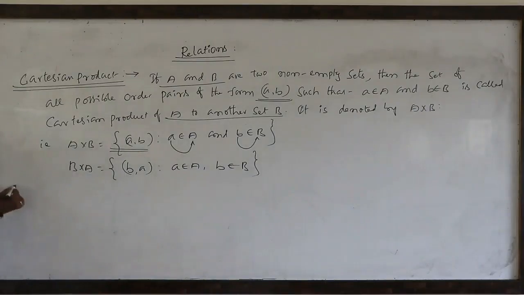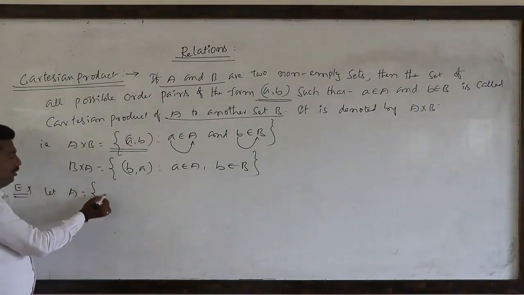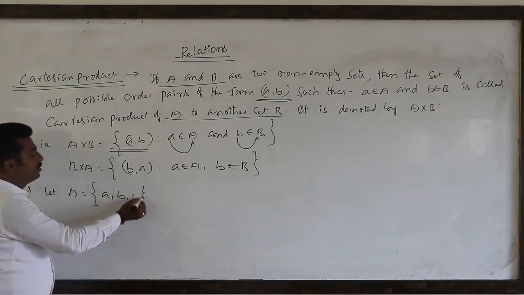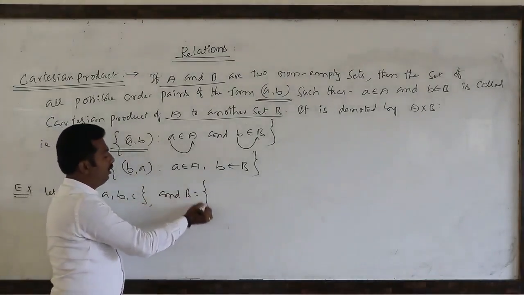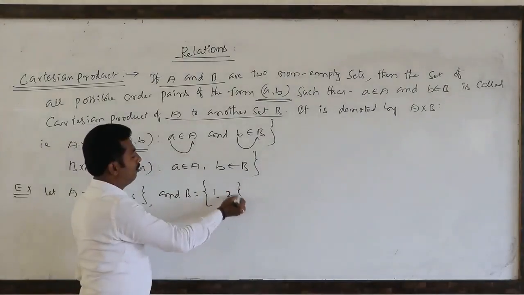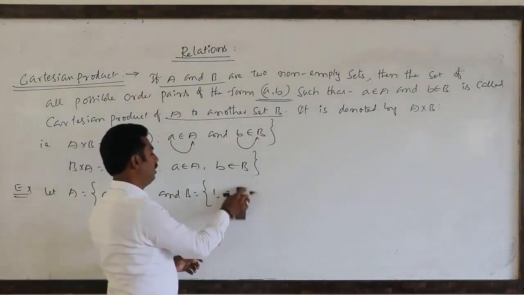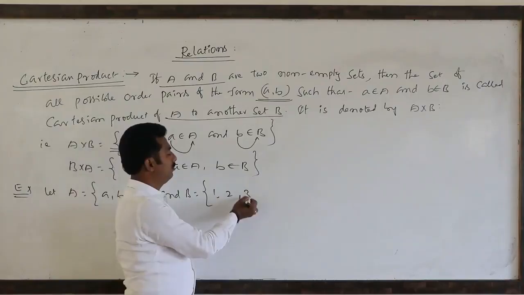Let A equal to {a, b, c} and B equal to {1, 2, 3}, we also take, no problem.